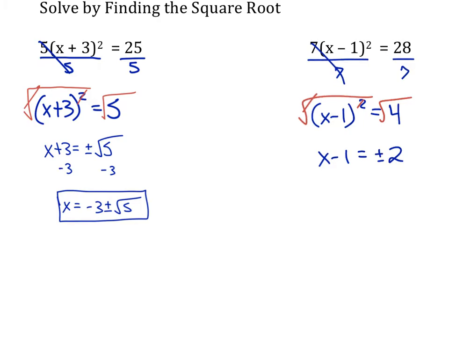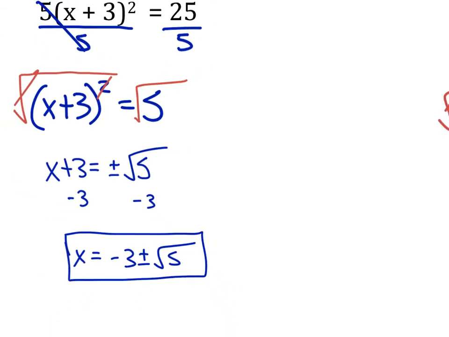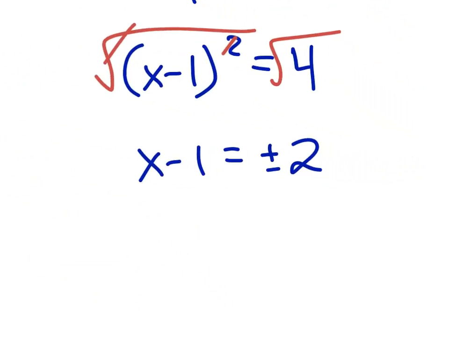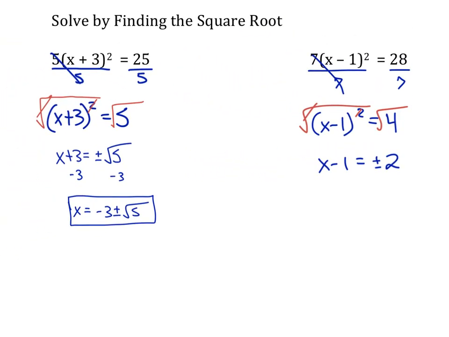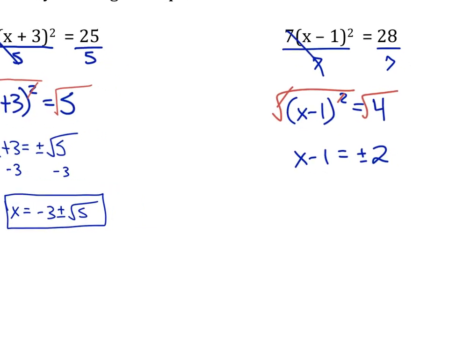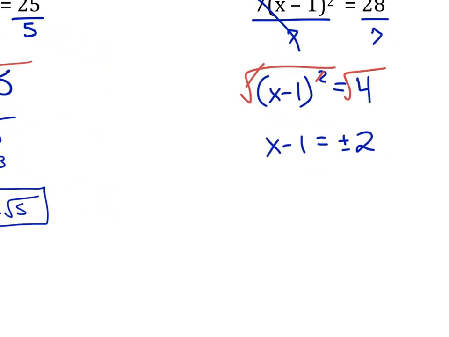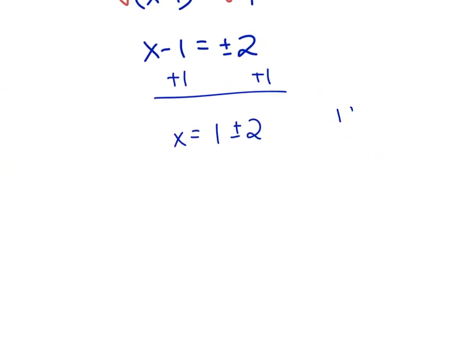Okay? So whether you end up with a root because it wasn't a perfect square, or a nice even number because it was a perfect square, either way you still need to do the plus or minus. Okay? Let's see how this ends. And then we're going to add 1. So it's x equals 1 plus or minus 2, which means it's 1 plus 2 and 1 minus 2. It's both answers, and you have 2 solutions there. So 3 and negative 1.